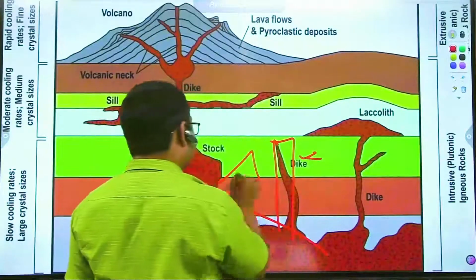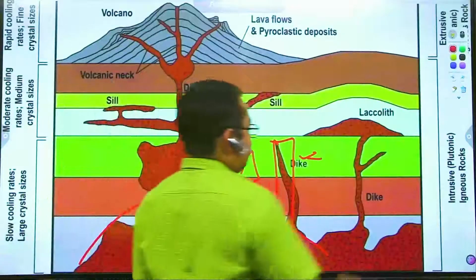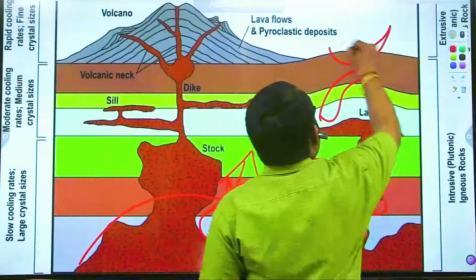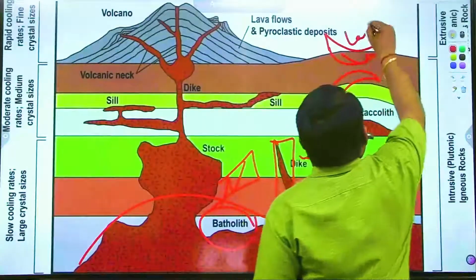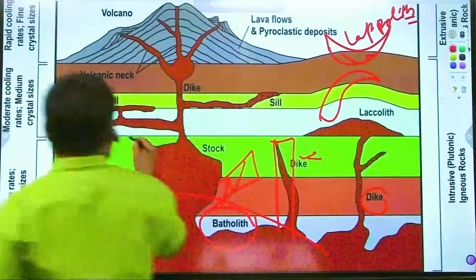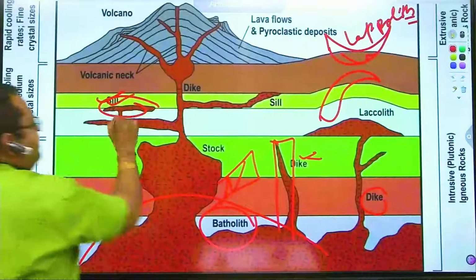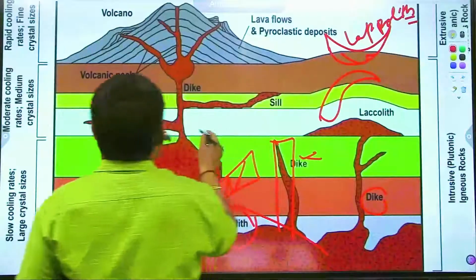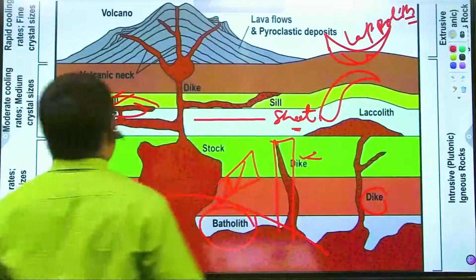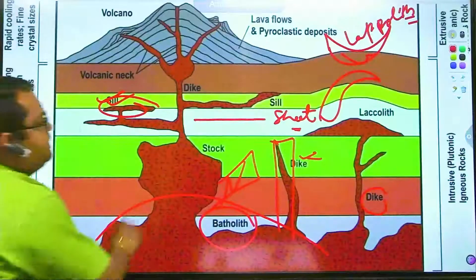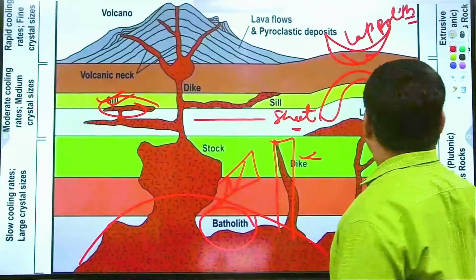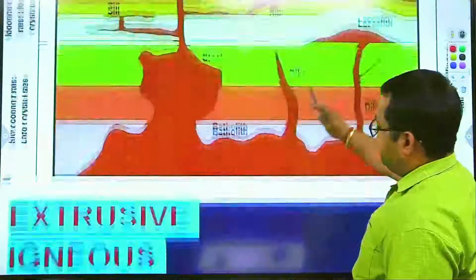Dike can also be in diagonal shape. This is also the dike. If shape is like this, then called as laccolith, and if the shape changes, then it is called as lopolith. The thicker structure is called as sill, and thinner as sheet. So these are the structures forming inside of Earth through deposition of the hot molten material.